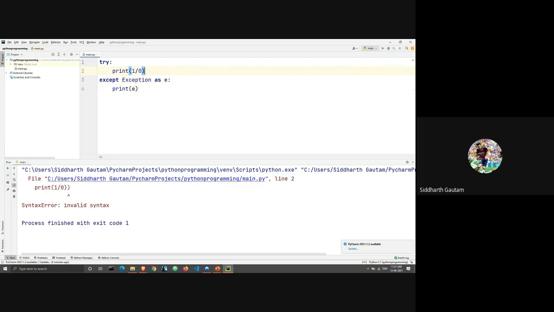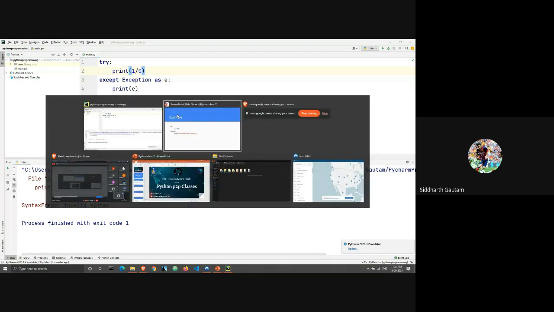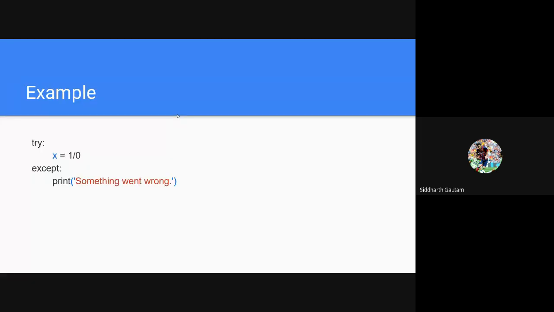So keep in mind, wrong syntax errors do not get covered using try and except exception handling. All right, let's get back to our presentation. So this was our first example.